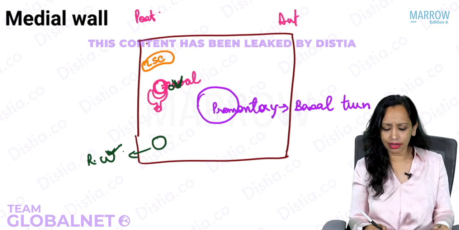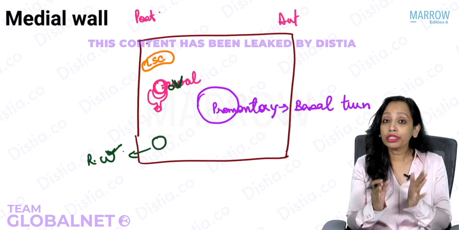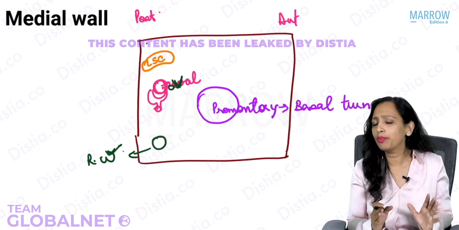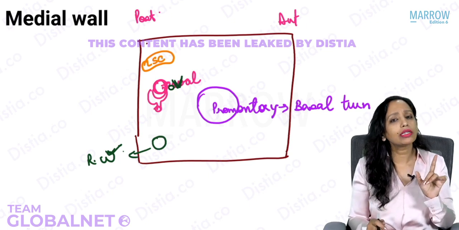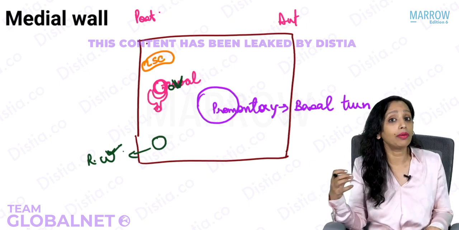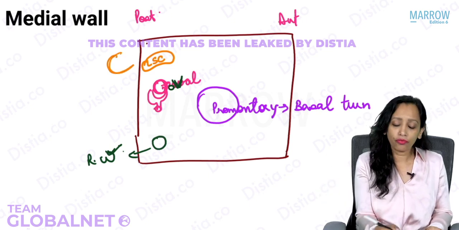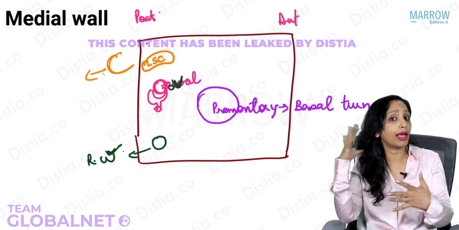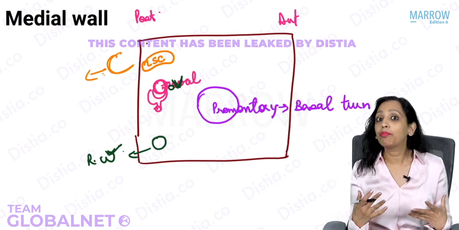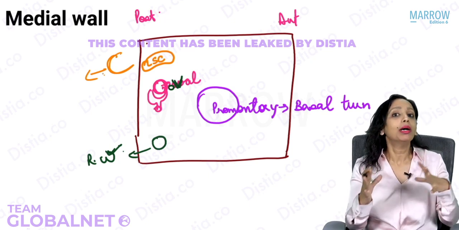So what are we seeing here? Notice this. There are so many important things on the posterior part of the medial wall. So the posterior part of the medial wall is a very, very important area. And always remember, wherever you are seeing the semicircular canals, what are the names of the semicircular canals? The lateral, the posterior. Why is the posterior known as posterior? Because it faces posteriorly, toward the mastoid. The one that is closest to the mastoid is known as the posterior semicircular canal. So wherever you are seeing the bulges of the semicircular canals, that is always the posterior part of the middle ear.